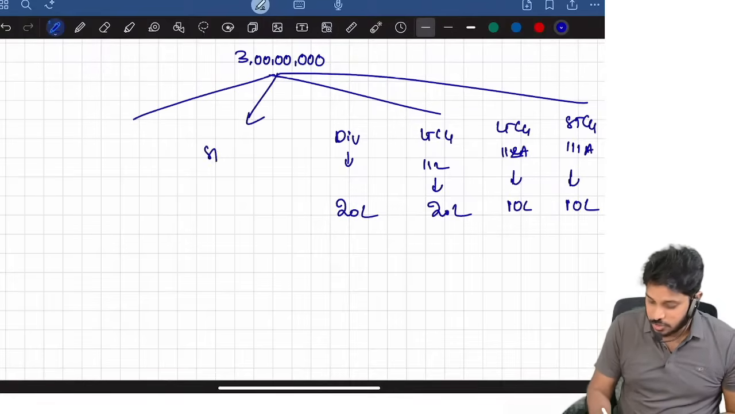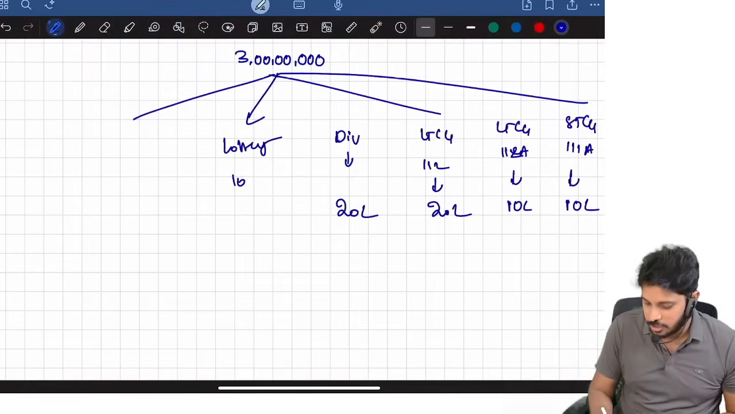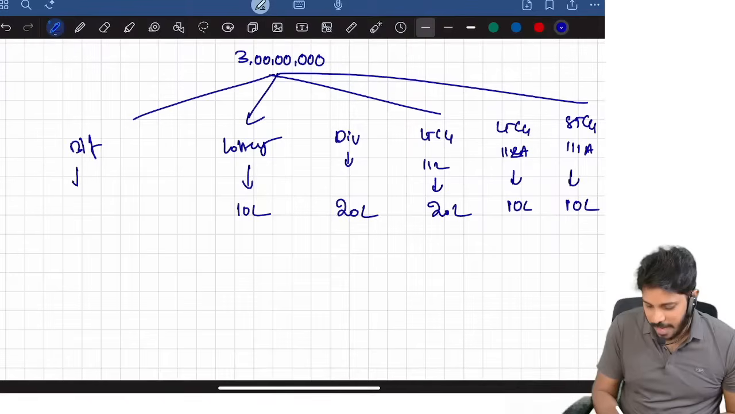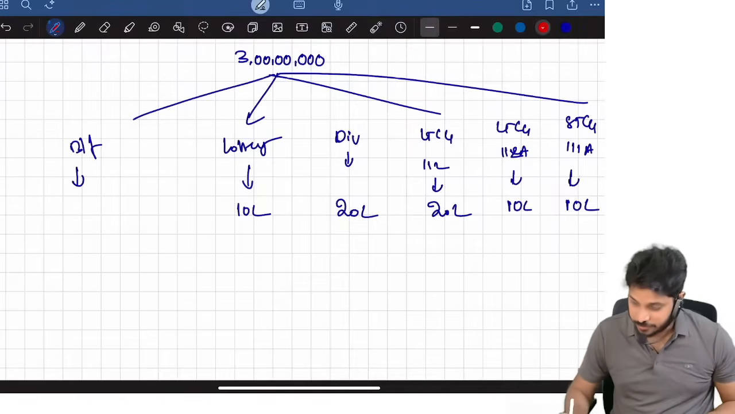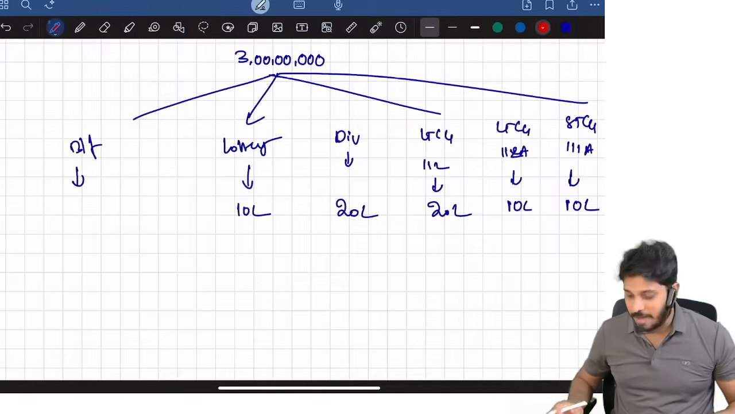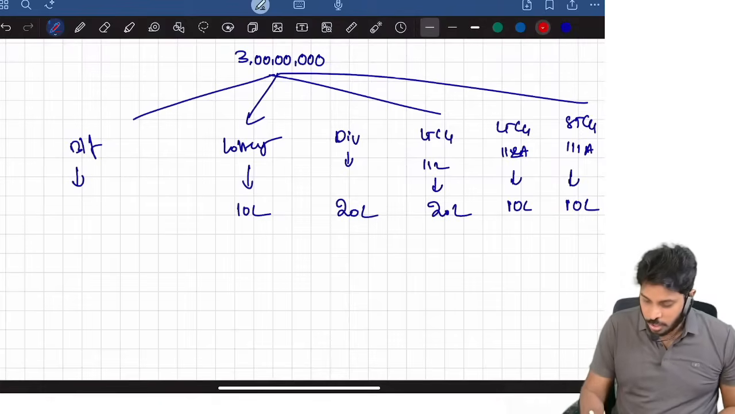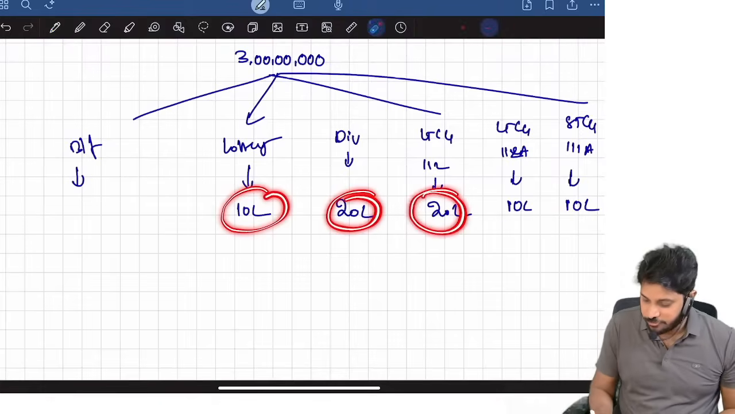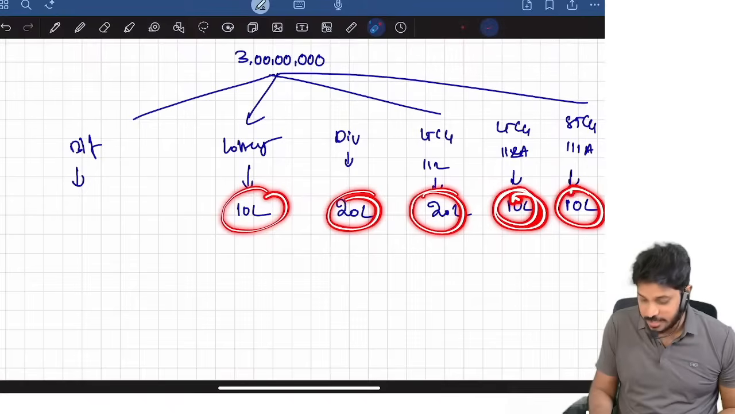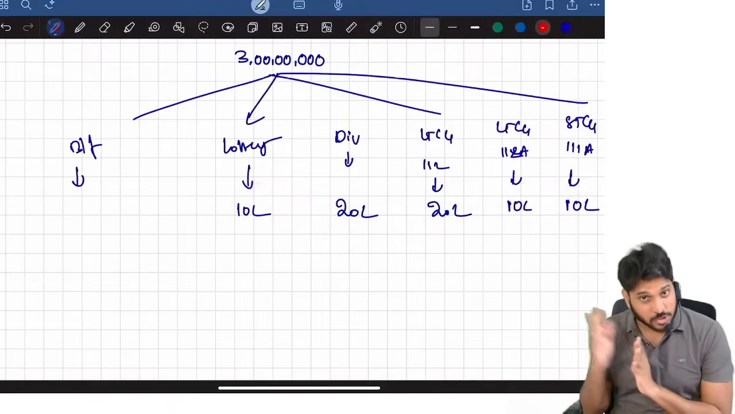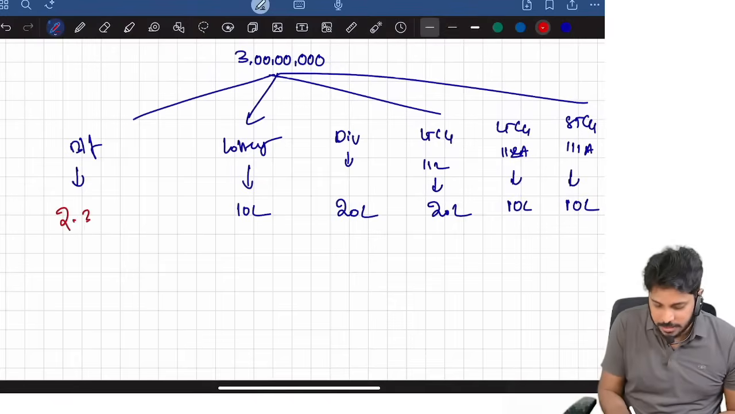And there is some special income, lottery income is also there, which is 10 lakh. Then what is the balancing figure? Just identify this. So 10, 30, 50, 50 plus 10, 60, 70. Out of 3 crore, 70 lakhs of special incomes remove. Then the balancing figure is 2 crore 30 lakh. Yes or no?